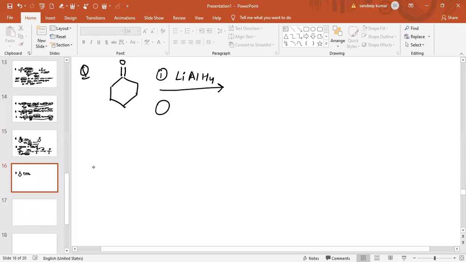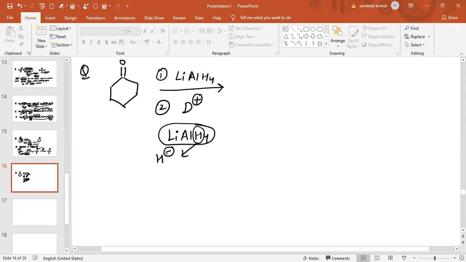Now in the second step, we are adding D positive ion. As we know, in the first step there is LiAlH4, so this LiAlH4 will supply H minus from this position.